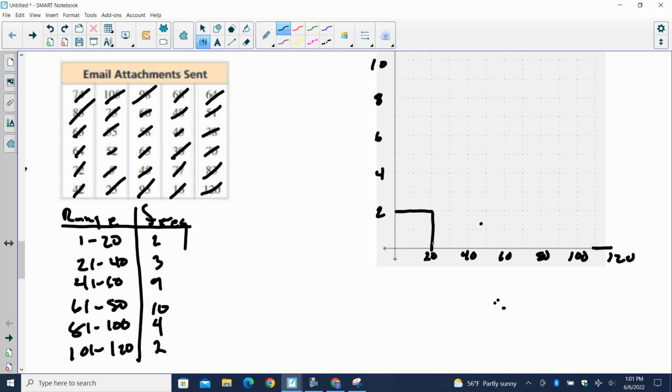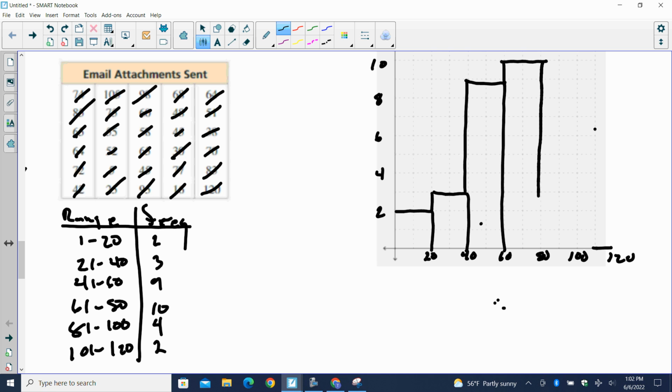1 to 20 has 2. 21 to 40 has 3. 41 to 60 has 9. 61 to 80 has 10. 80 to 100 has 4. And the last one has 2. And we're done.